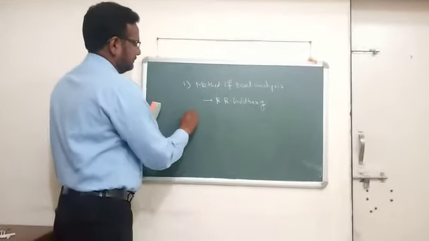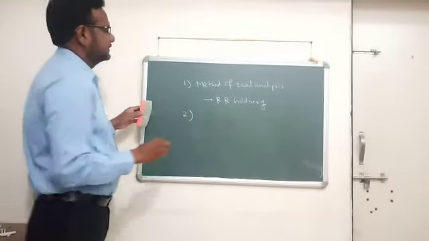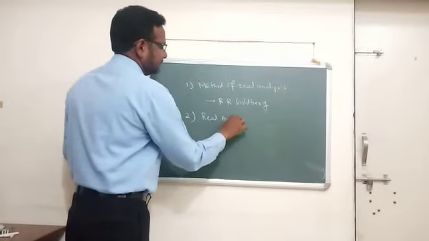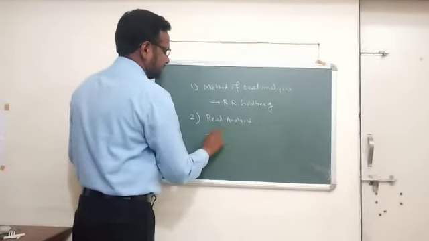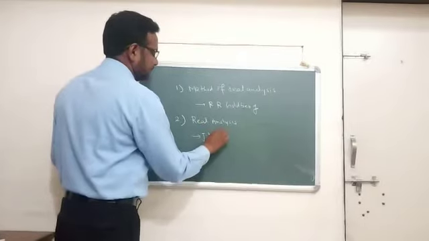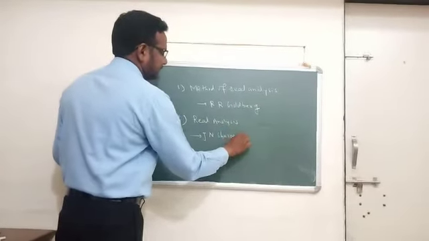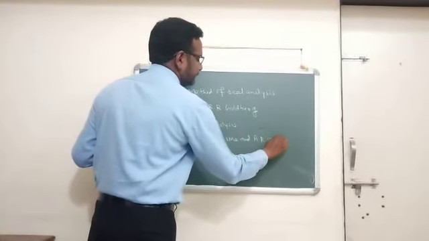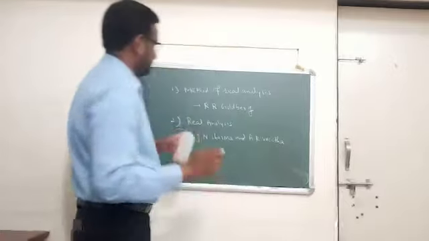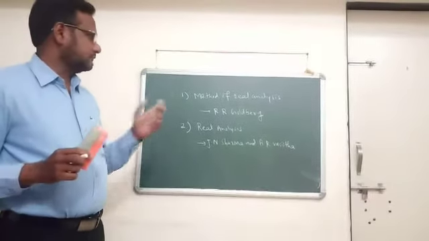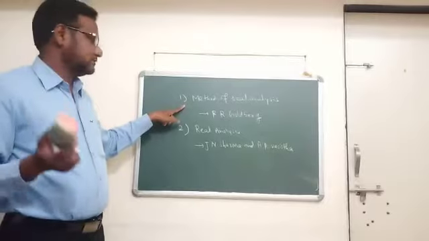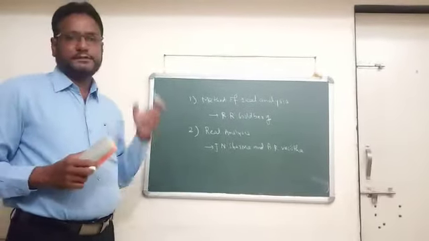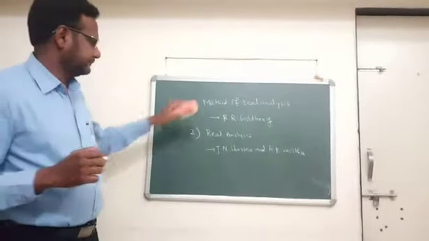And second book is Real Analysis by J.N. Sharma and A.R. Vasistha. First 3 chapters covered in the first book, and the last topic is covered in the second book. These 2 books are easily available in our library.